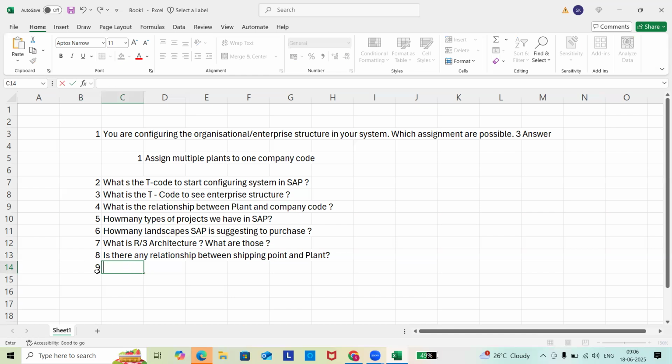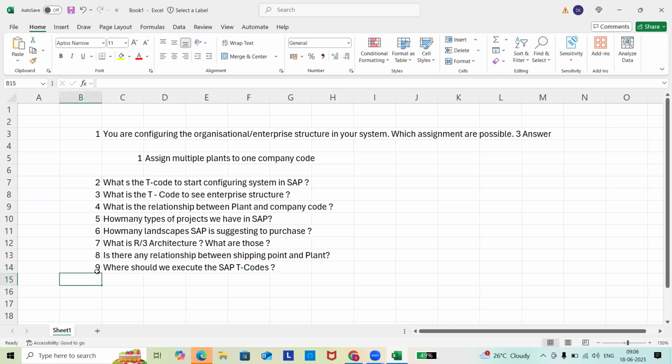Where should we execute the SAP T codes? Tell me this one. Anyone can say? Anyone, please? Where should we execute the SAP T codes? That is on the SAP easy access screen, right?